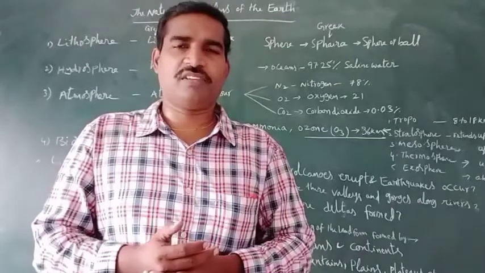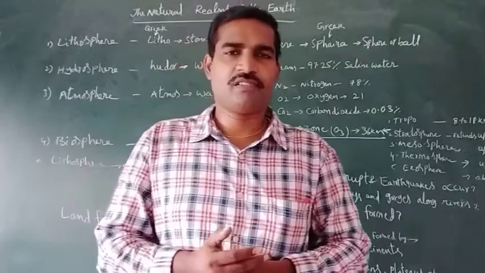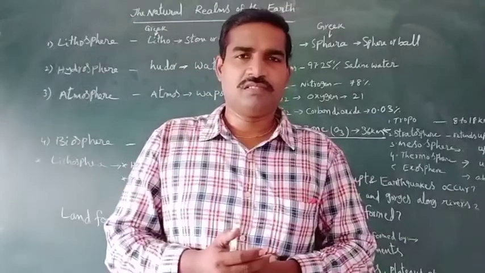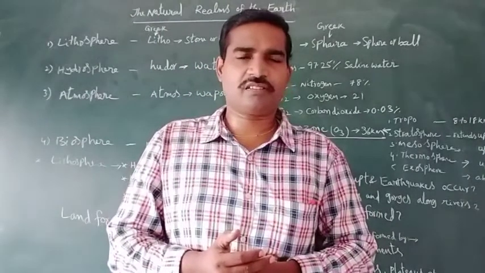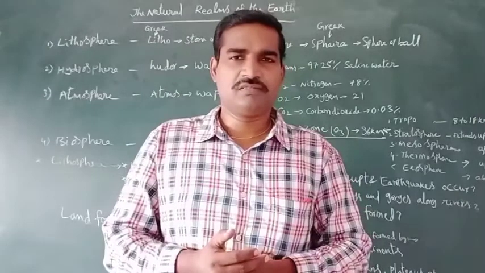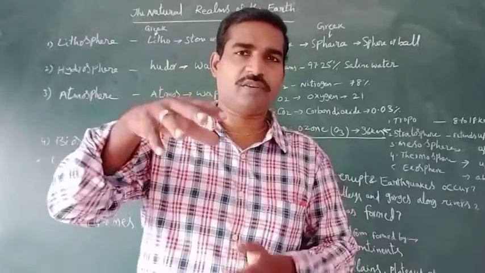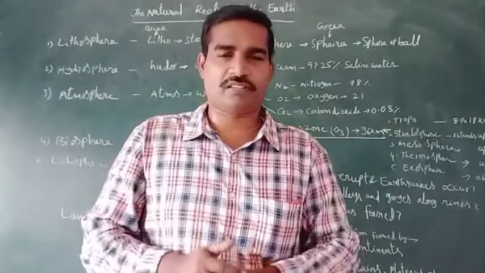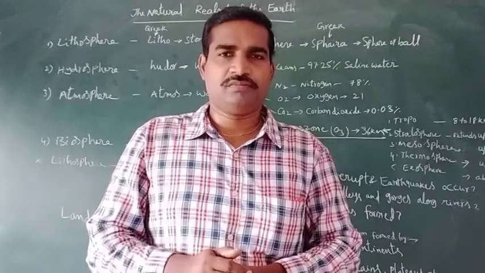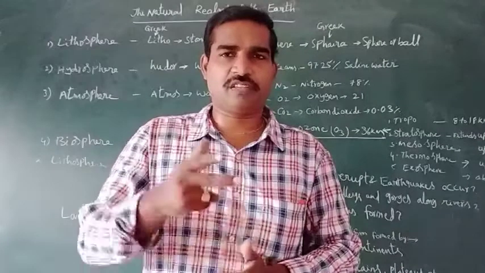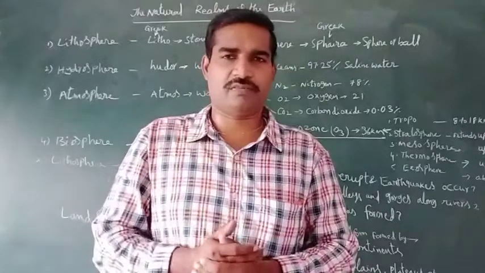Different kinds of landforms are there. What are the landforms? There are three kinds of landforms formed on that. We will discuss later: first order landforms, second order landforms, and third order landforms.